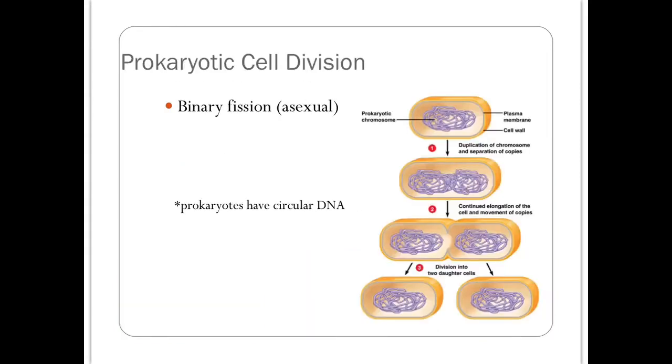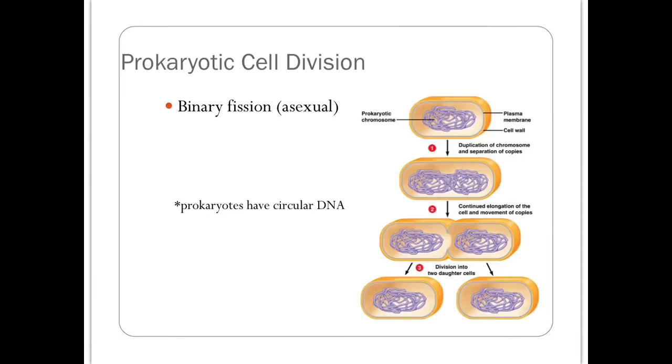Prokaryotic cell division is called binary fission. It is an asexual process because we just start with one parent. It's pretty simple because prokaryotes lack most organelles. They only have ribosomes. They don't have a nucleus enclosing their DNA. One thing that is unique about prokaryotic DNA is that it is circular instead of having linear chromosomes like eukaryotes do. I know this doesn't really look like a circle, but their DNA is really one long circle, and it does have to be kind of crumpled up in order to fit in the cell. So this is really like a crumpled up circle.